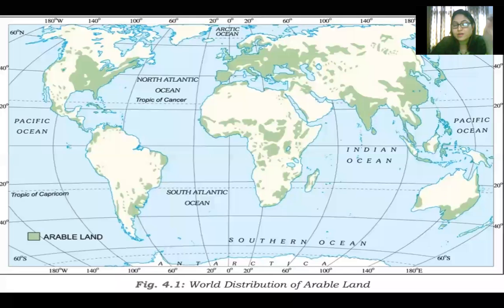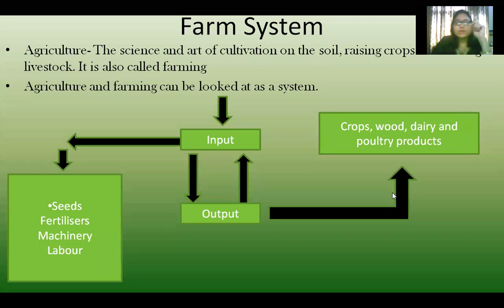So when we will be studying different types of farming, you should know which type of farming is done in which area. So now at least you have a little idea that arable land is available in which areas around the world. Clear?